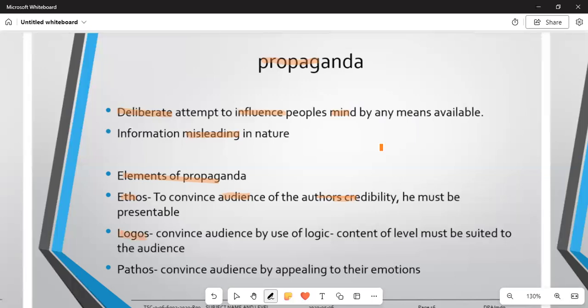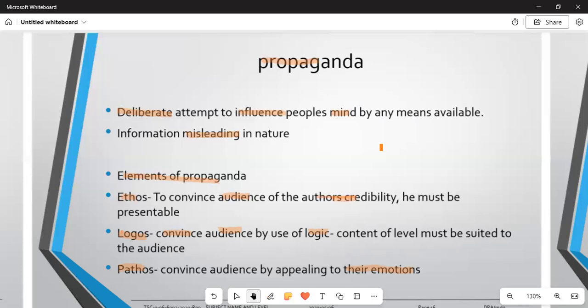Then we have what we call logos. Logos is to convince the audience, the target audience, the group of people who are listening, by the use of logic. You make things logical to the audience. And number 3 is pathos, the third one. Pathos is to convince the audience by appealing to their emotions, or triggering their emotions so that they respond according to their emotions.